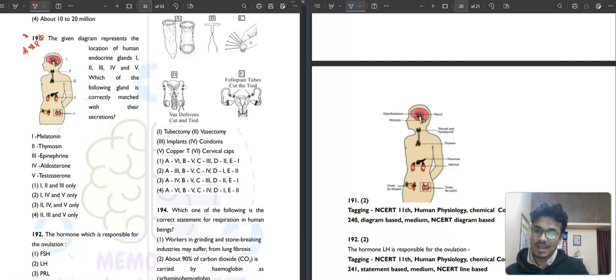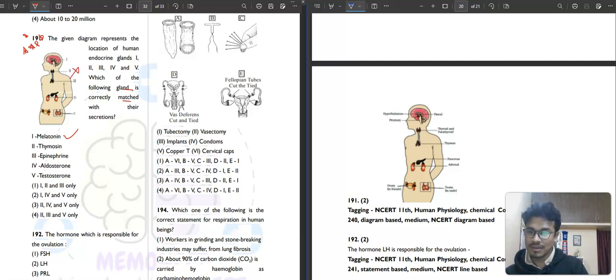So first here it is saying melatonin, and the first gland, what is this gland? First of all, you have to identify the gland, then you need to tell whether this is correct or wrong. So yeah, the first is the pineal gland. Is melatonin, absolutely correct. Then the second gland, you have your parathyroid gland. So is it correct? No, this is not correct.